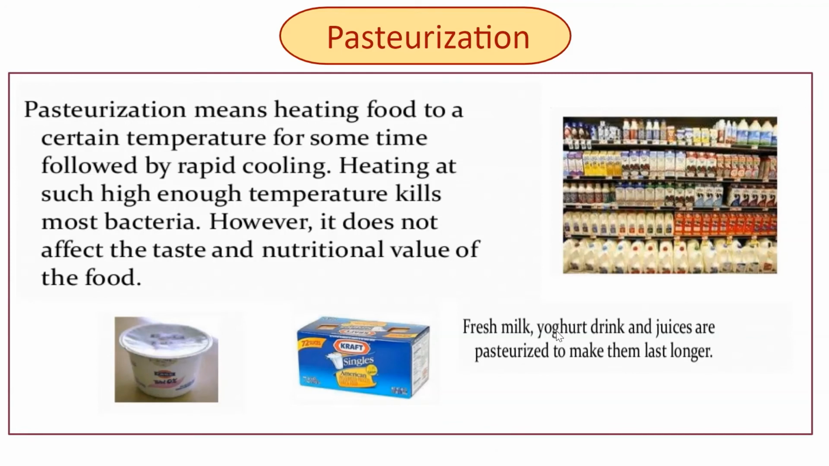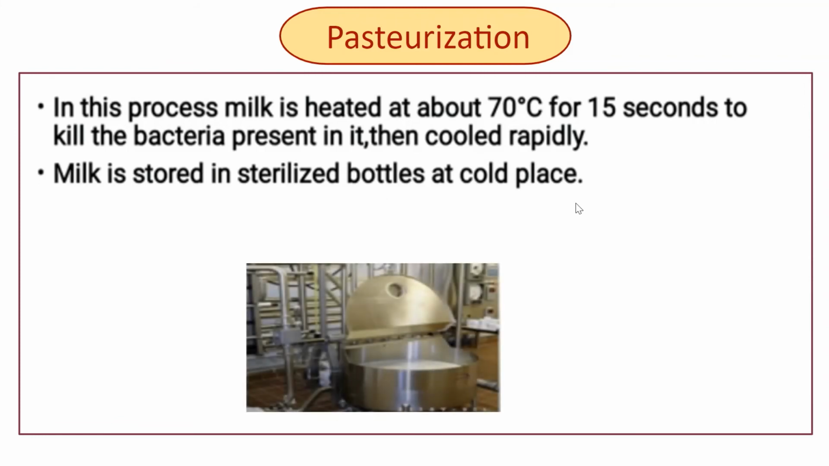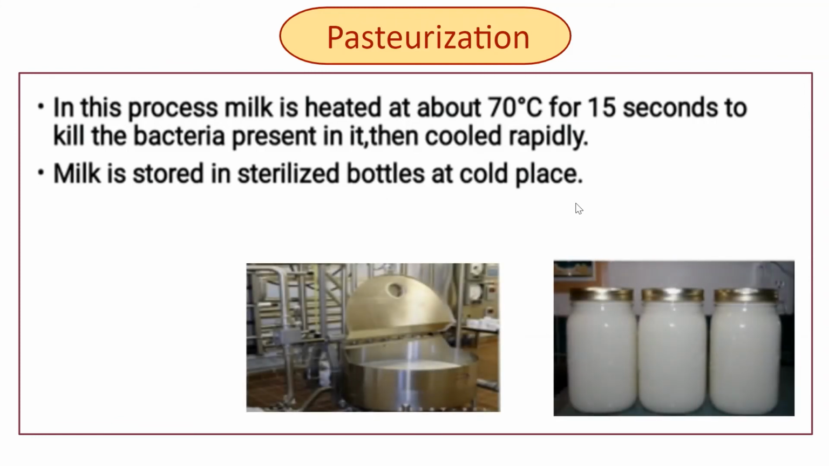So, pasteurization is used for the preservation of liquid food. Today, this process is mainly applied to dairy products. In this process, the milk is heated at about 70 degrees Celsius for 15 seconds. Within 15 seconds, the microorganisms present in the milk are destroyed, and it is immediately followed by cooling. Milk is stored in sterilized bottles in cold places, and that process was invented by Louis Pasteur in 1862.